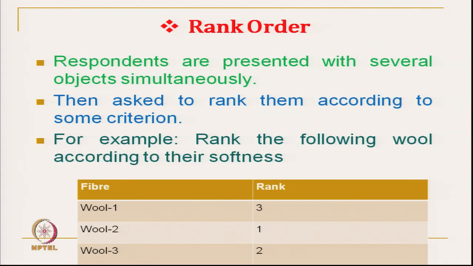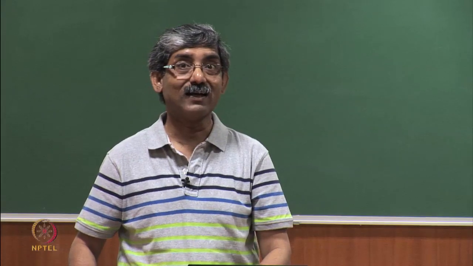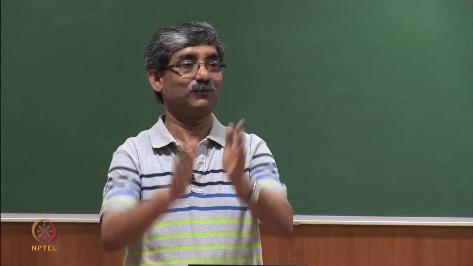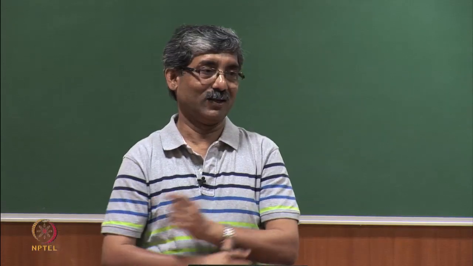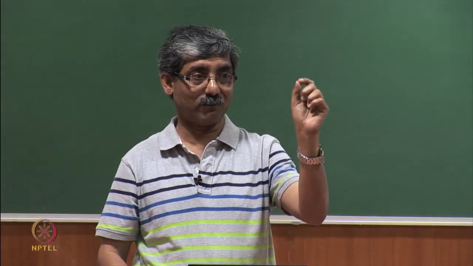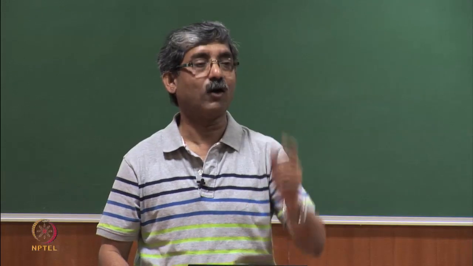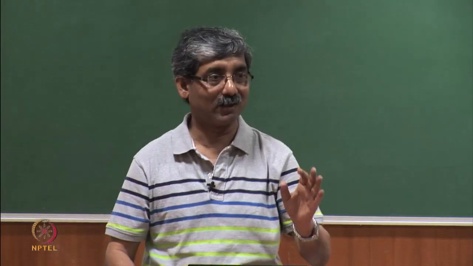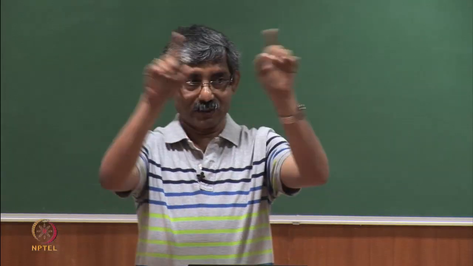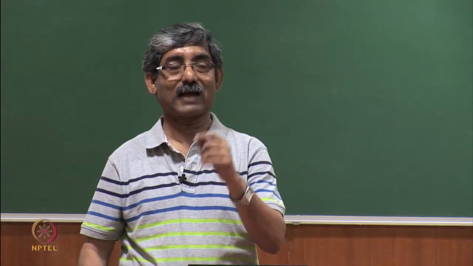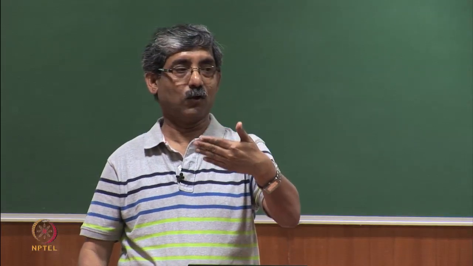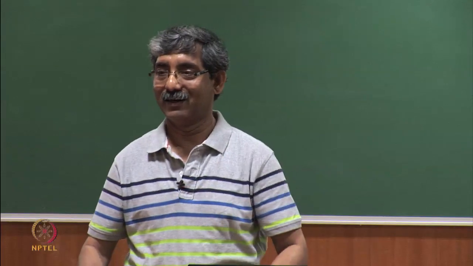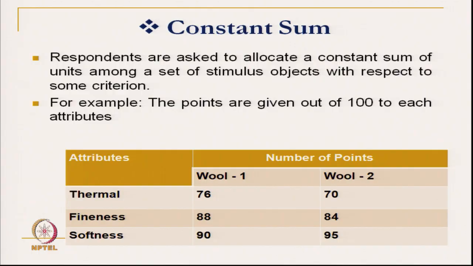But 3, what does it mean here? Is it softest or harshest? Whether it is soft or harsh, we have to actually specify. If it is very soft, you give it 3, or if it is very soft, you give it 1. These things you have to give in detail. That is called rank order. The respondent has to only rank the different types of wool.